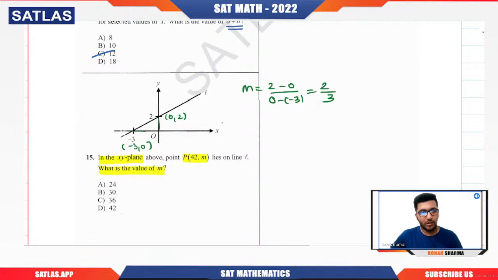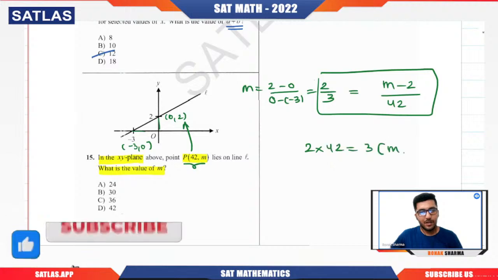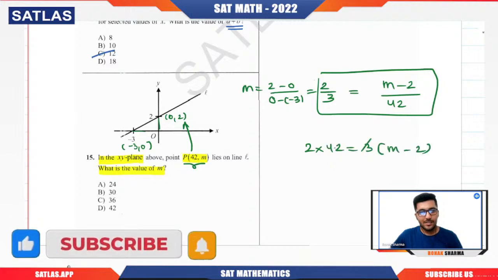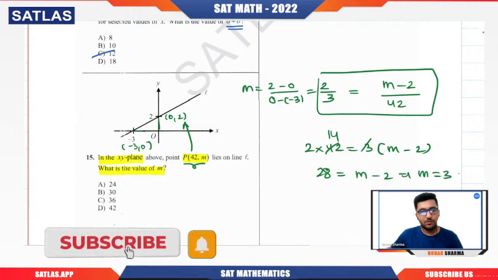Now what you do? You apply the slope formula with this point and any one of these points. Let us take 0 comma 2. So 2 by 3 should be equal to m minus 2 divided by 42 minus 0. So now we will solve this out. So 2 into 42 equals 3 times m minus 2. If we divide that down, we know that this will be 14 times 2, so 28, equals m minus 2. So m is 28 plus 2, that is 30. So B is correct.